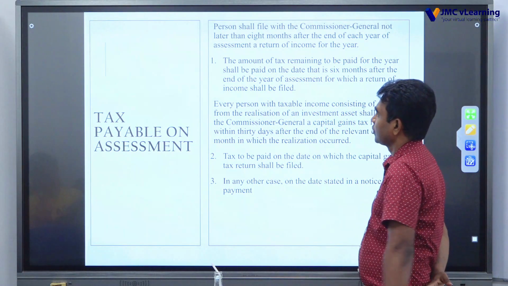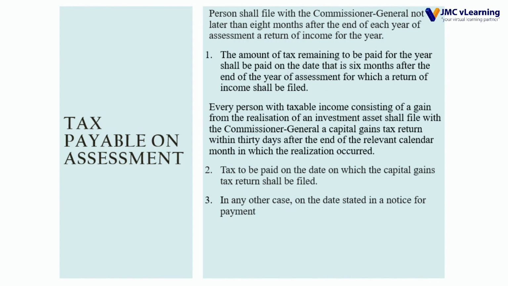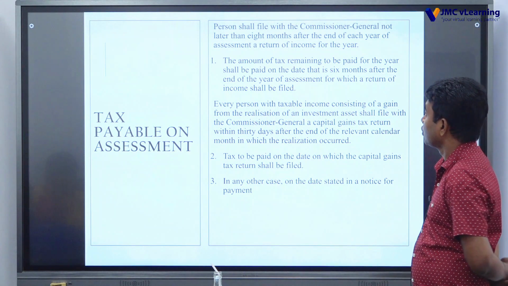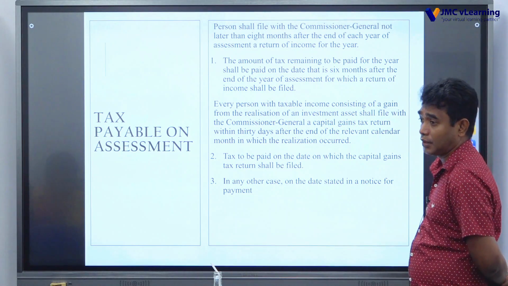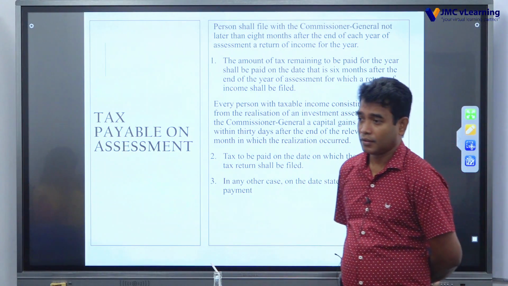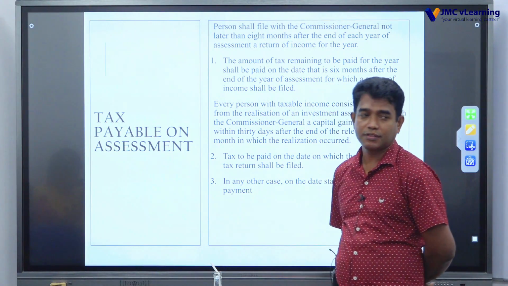Assessment, person shall file with the Commissioner General not later than 8 months after each year of assessment a return for that year. The tax shall be paid on the date that is 6 months after the end of the year for which a return of income shall be filed. So, after 8 months, means year of assessment is ending with 31st March.